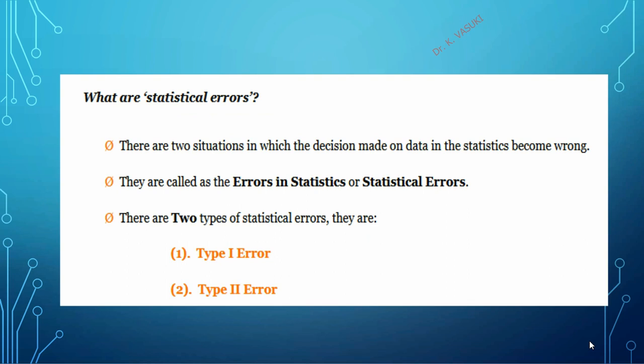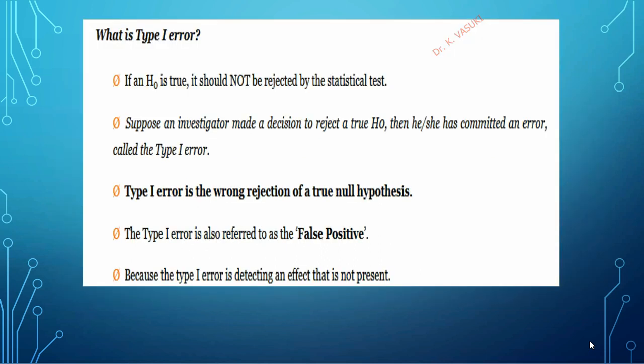Here, we are going to discuss what our statistical errors are. There are two situations in which the decision made on the information in the statistical test comes out wrong. They are called errors in statistics, or statistical errors. There are two types of statistical error. One is type 1 error, another one is type 2 error.